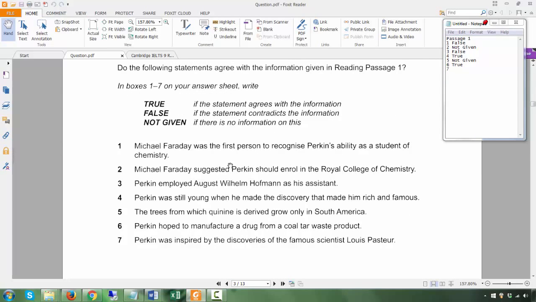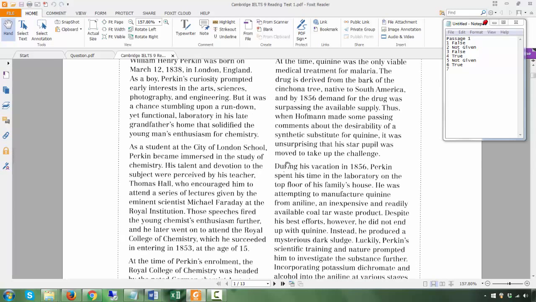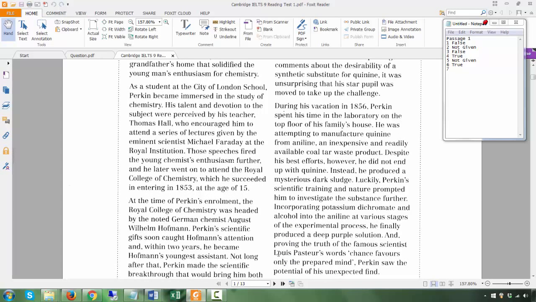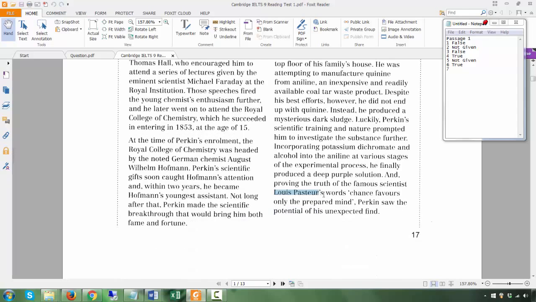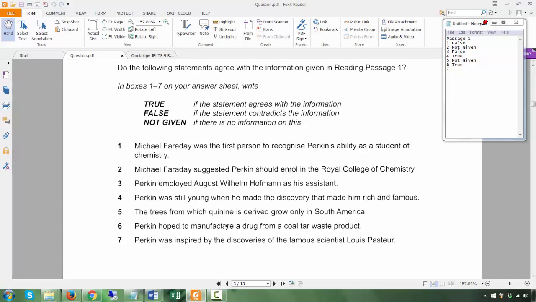And 7. Perkin was inspired by the discoveries of the famous scientist Louis Pasteur. Now, where does Louis Pasteur come in here? It comes in here: and proving the truth of the famous scientist Louis Pasteur's words, chance favors only the prepared mind, Perkin saw the potential of his unexpected find.